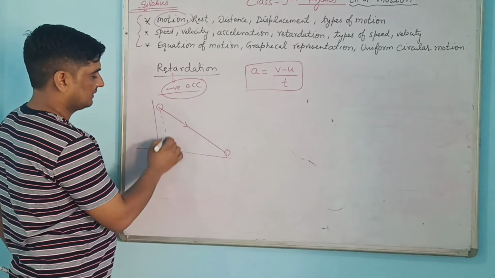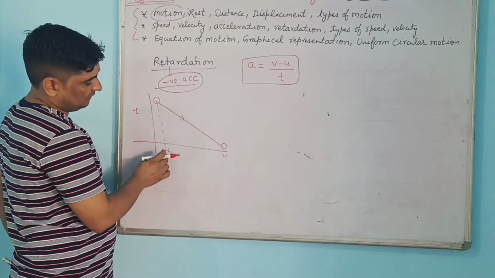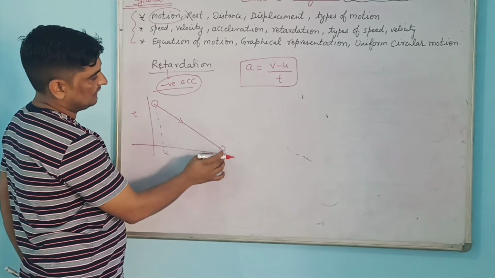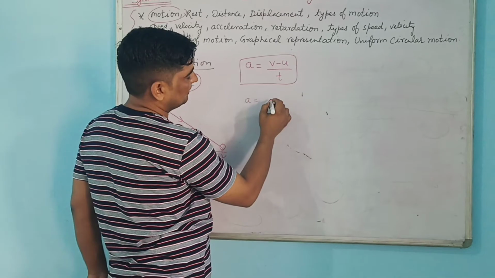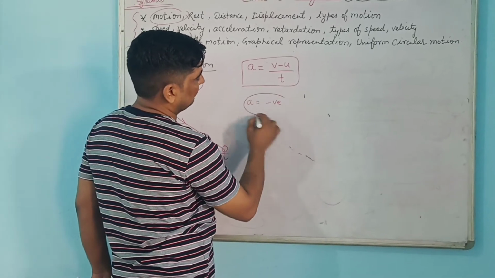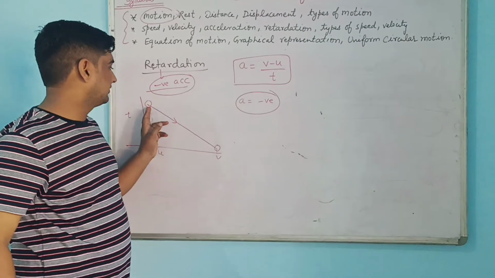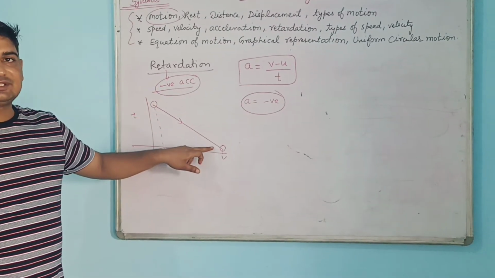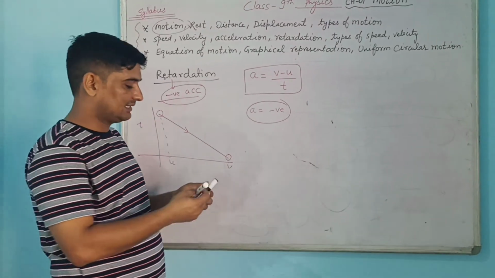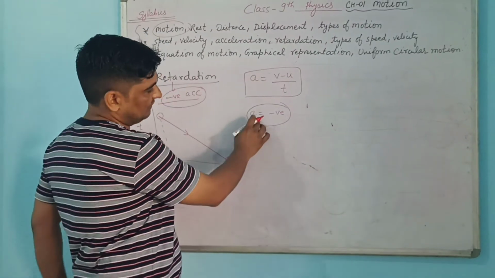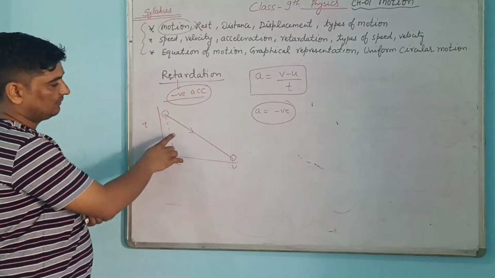The final velocity value is less and the initial velocity is more. When we are putting on the brake, the value of u is more and the value of v is less. So the difference will be minus, and the acceleration value will come out negative. So when we are putting on the brake, or when velocity is going down, initially its velocity is higher and later on it goes down, so we call it retardation. Retardation means negative acceleration, so the value will come negative. Okay, so this is called retardation, and the graph will be very important.